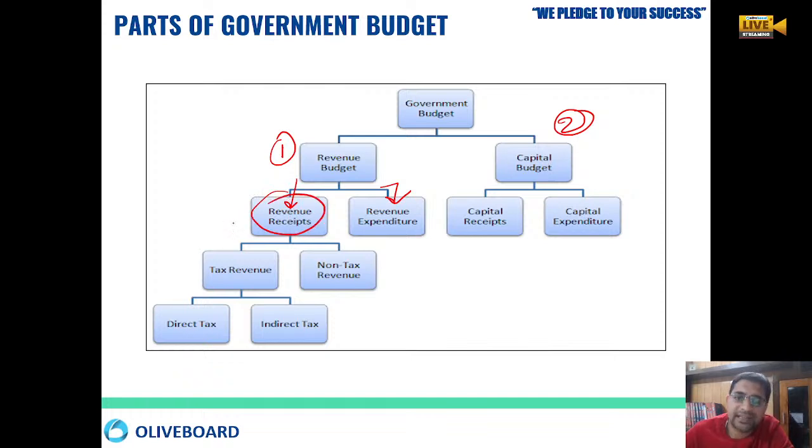Revenue comes from taxes or non-taxes. Taxes are of two types, direct and indirect. So this is the flow chart that you have to remember.